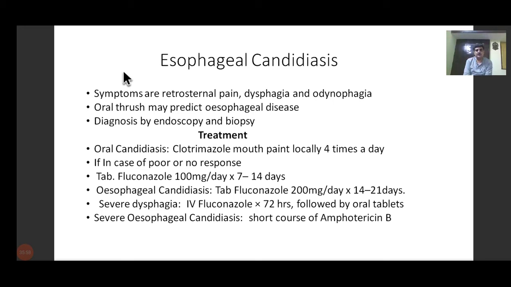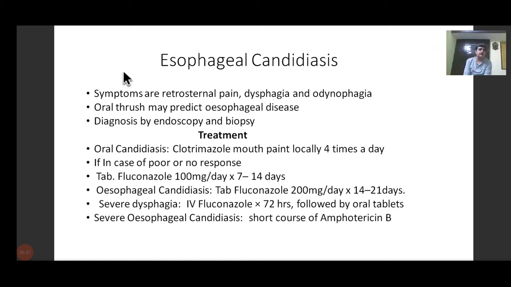So treatment consists of clotrimazole mouth paint locally 4 times a day, and if there is no response, which happens in most of the cases, we straight away start with fluconazole. For all practical purposes, we give fluconazole in almost all patients with esophageal candidiasis, which is fluconazole 100 milligram per day for 7 to 14 days. And if it is a more extensive lesion, then we continue with 200 milligram per day for 14 to 21 days. Or if the patient is not able to swallow the drug, and if available, then injectable fluconazole can be given for 72 hours, followed by oral tablets.